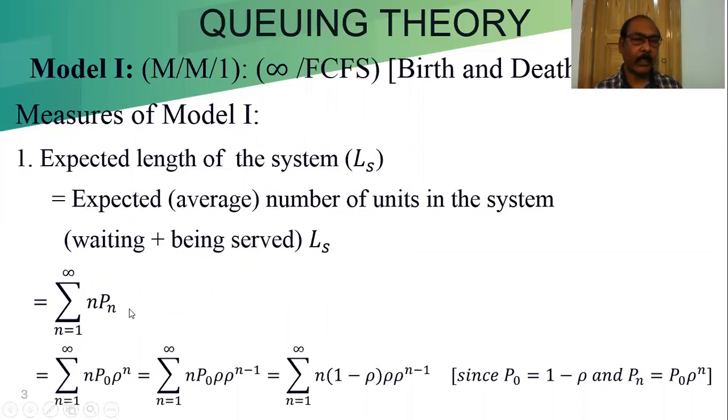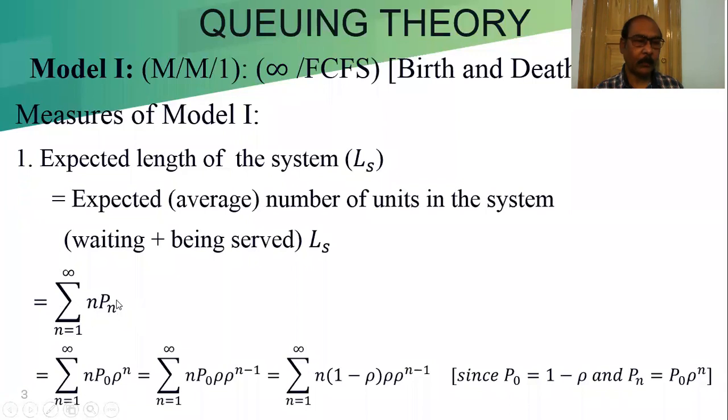Expectation means the weight into the probability. When n is 0, it is 0 into P0, 1 into P1, 2 into P2, and we get the sum of that. That is our expectation, weight into probability. So one customer probability is P1, so 1 into P1. N customer probability is Pn, so n into Pn, and summation from 1 to infinity, because the capacity of the queue is infinity. So we can write it in this form.